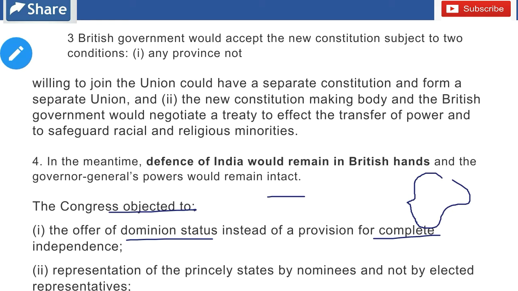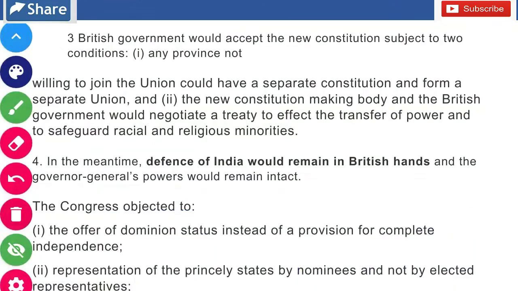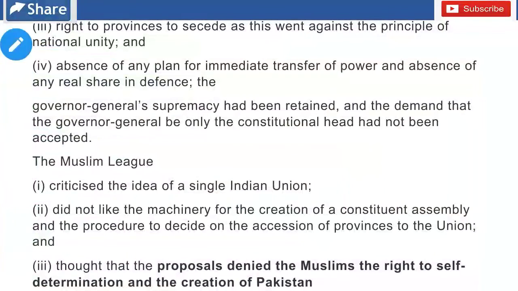Number second, representatives of the princely states. We have read that the representatives from the provinces were elected, but from the princely states they were nominated. So Congress objected on that front too. And there were many things which the Congress objected to, and the Muslim League too objected in this matter.